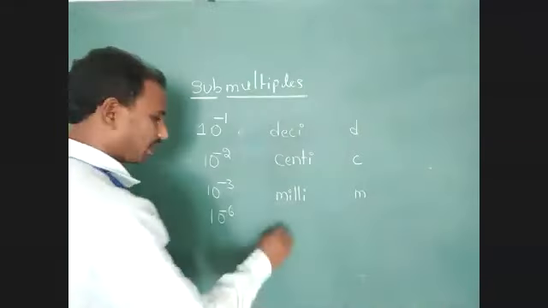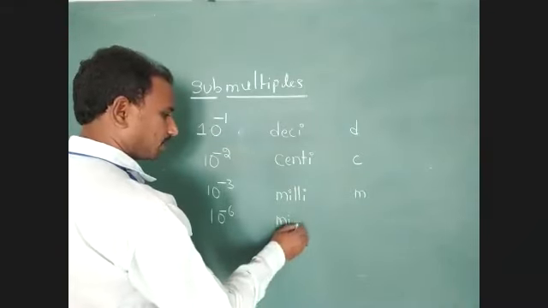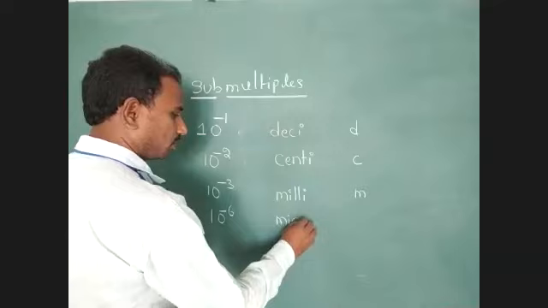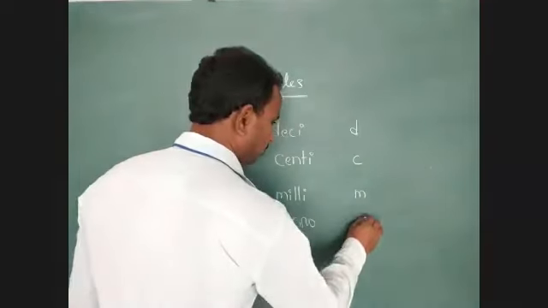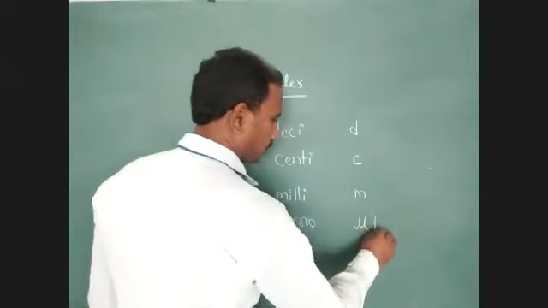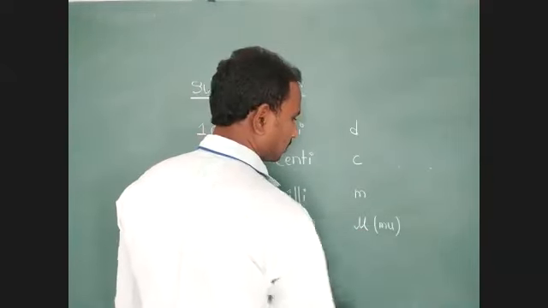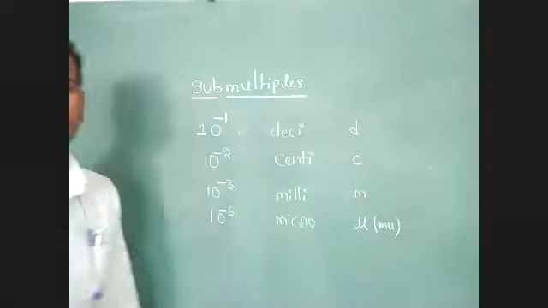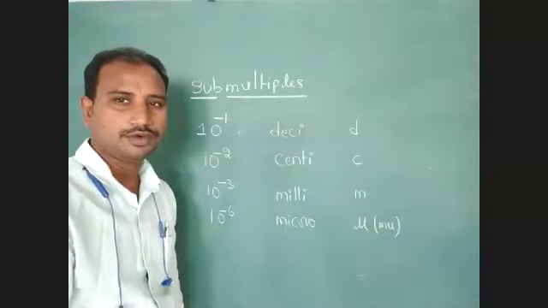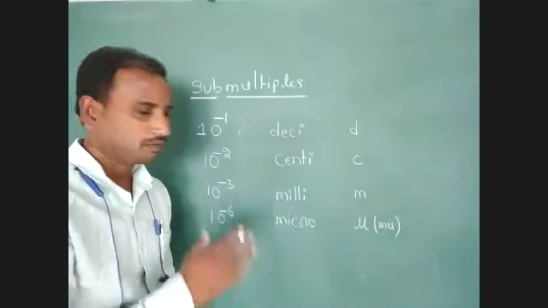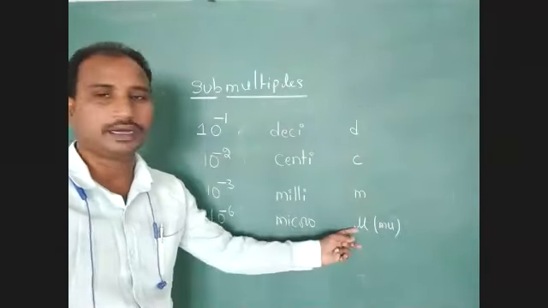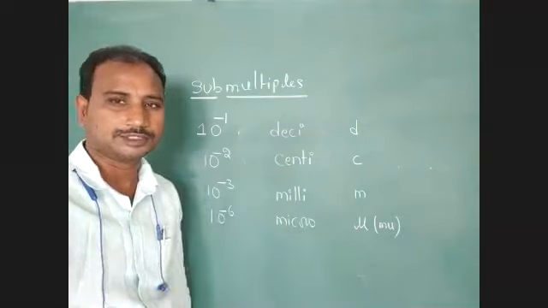Next submultiple, 10 to the power of minus 6 means micro. The symbol for micro is mu. It is a very, very important symbol. Don't forget this pronunciation, mu. We can identify this symbol repeatedly in mathematics problems.